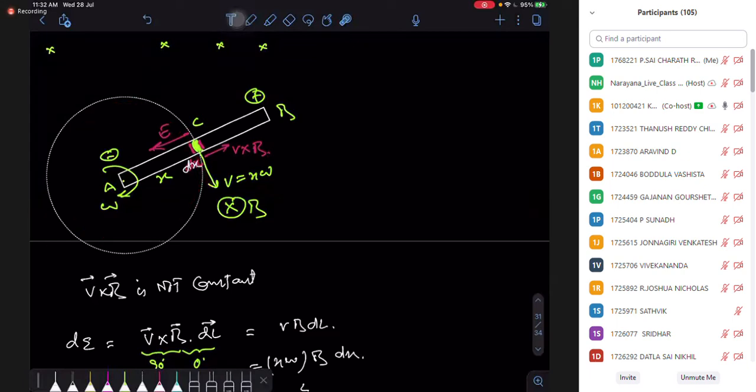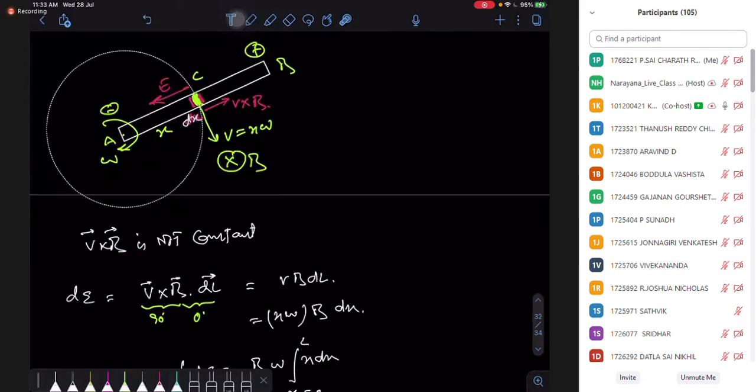So if you are in a circle of radius x, your speed is x omega. If you take v cross B, v cross B is also going to be variable. It is x omega B. So v cross B is not a constant thing here. When v cross B is not constant, you have to integrate for the total EMF. So I need a differential part.